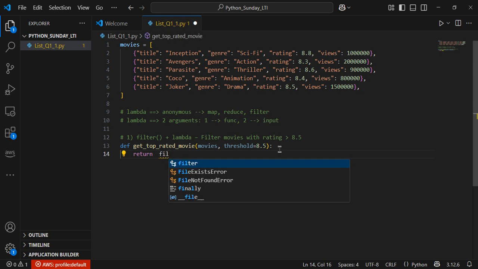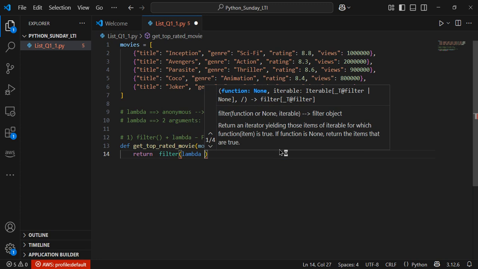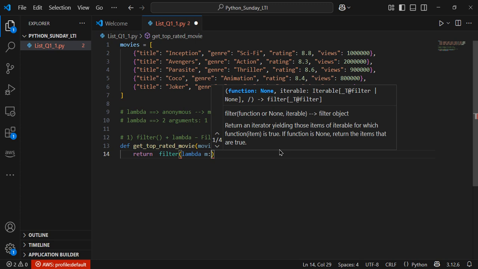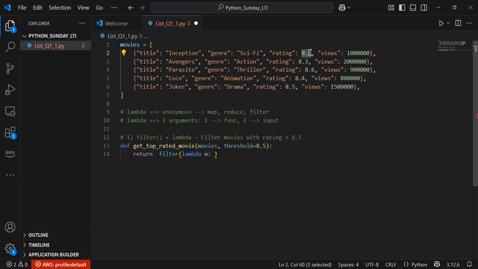So I'm trying to write a filter using a lambda function. It takes a variable, m, any variable of your choice. We need to compare against the threshold, so what is this column called? Rating. Now I've written this m variable, which means each row will be considered as m.